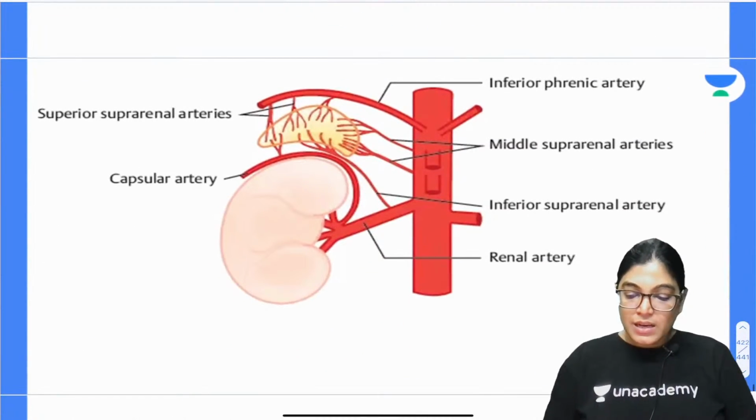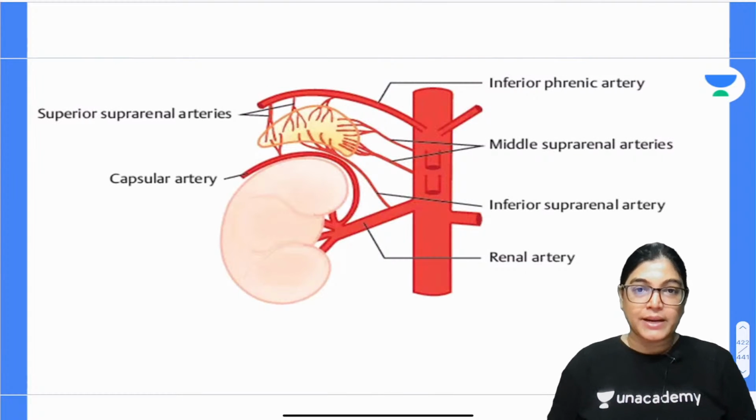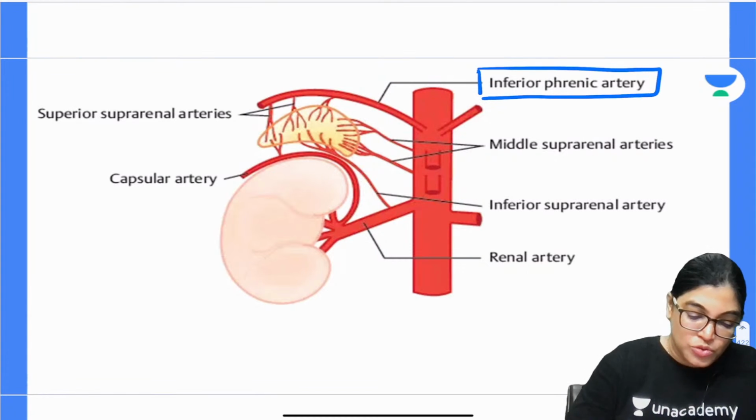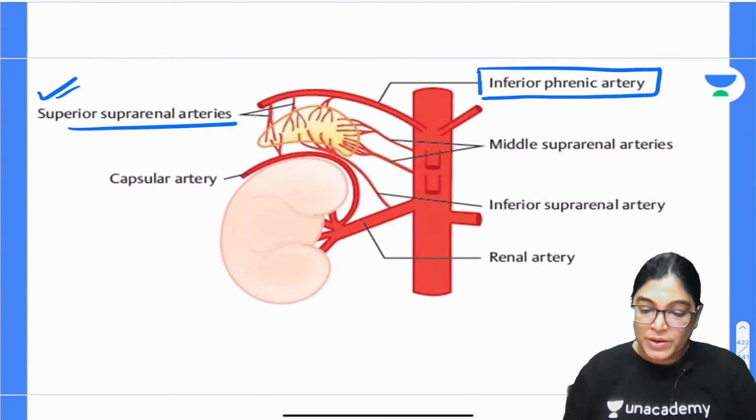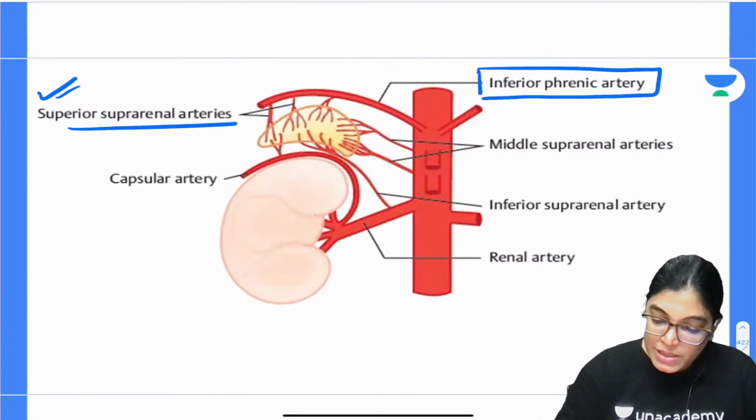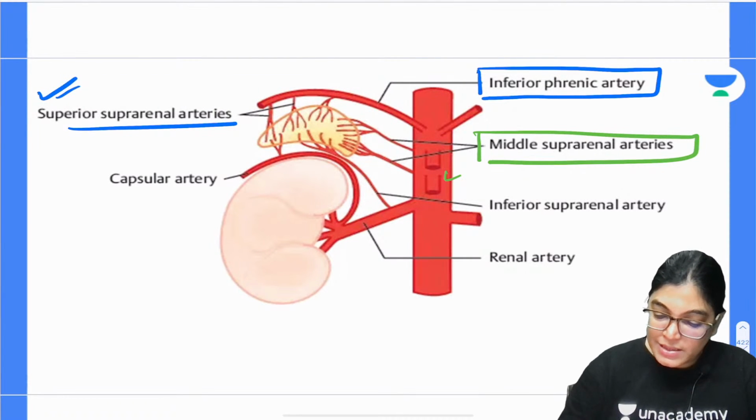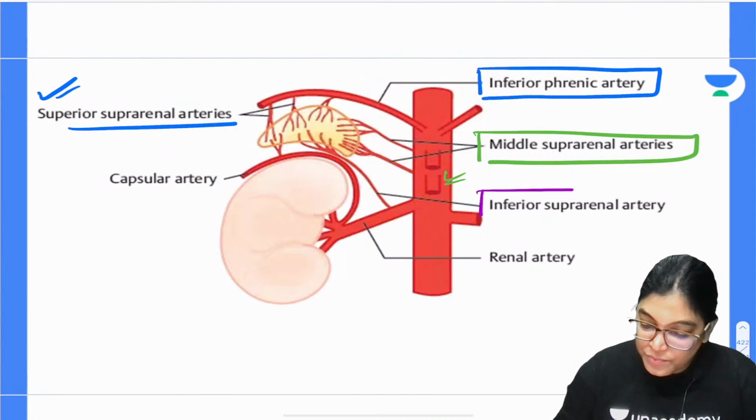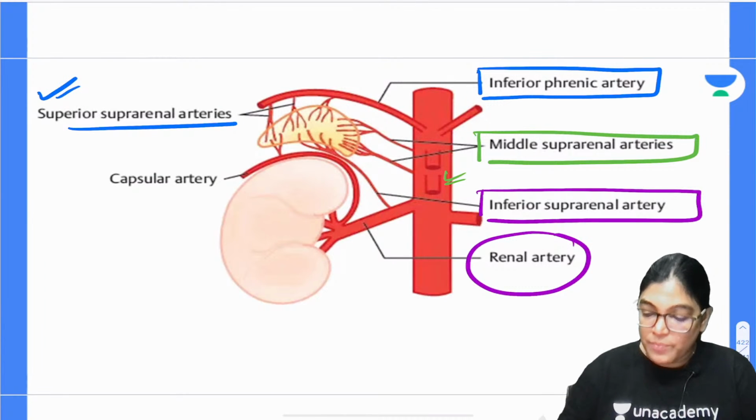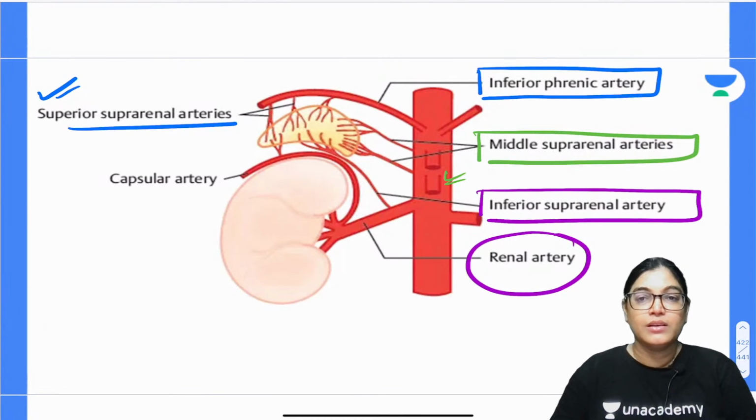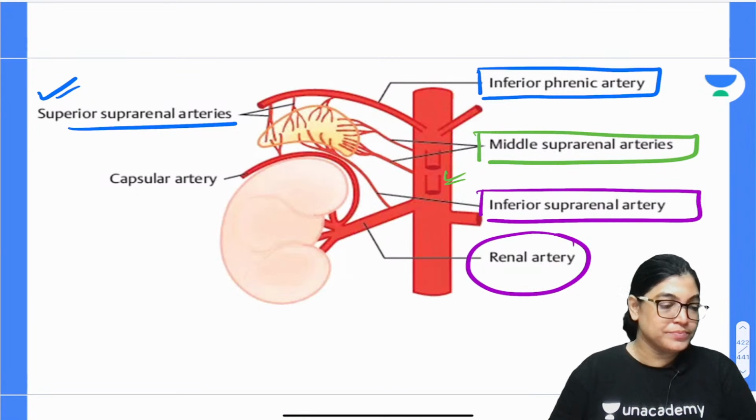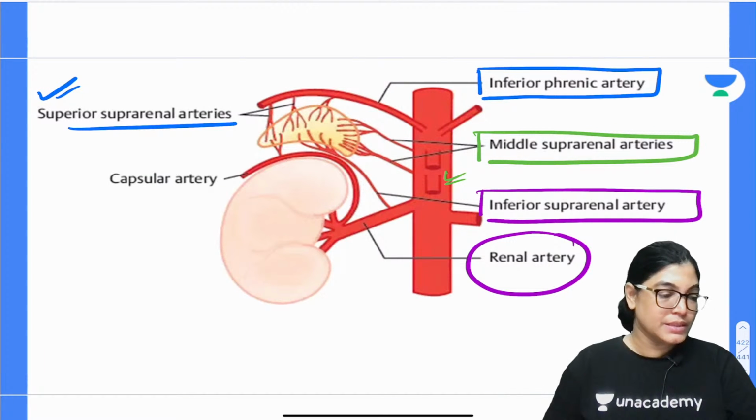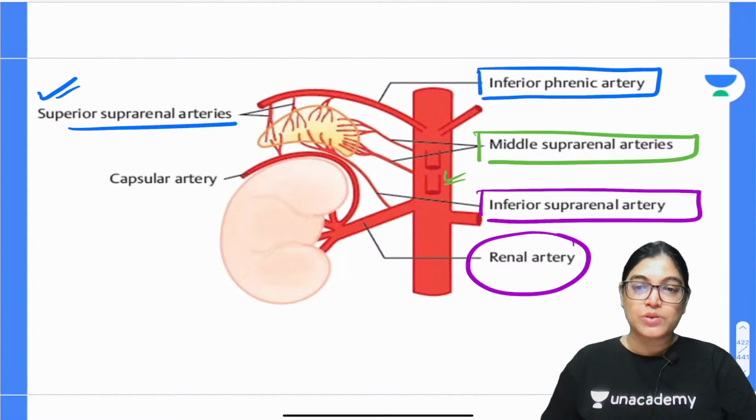Now my dear aspirants, it will be more clear if I show you this diagram. Okay, see here, this is the inferior phrenic artery and the superior suprarenal artery is arising from the inferior phrenic artery. Now see here, this is the middle suprarenal artery and it is directly arising from the abdominal aorta. Now if I talk about the inferior suprarenal artery, it is arising from the renal arteries. So is it clear to everyone? 3 suprarenal arteries having 3 sources of origin.